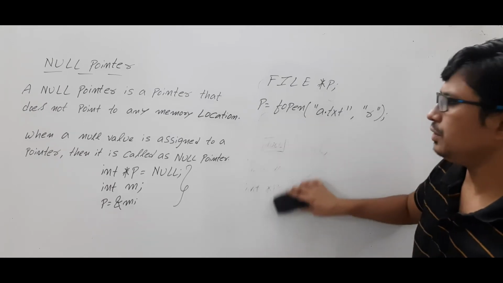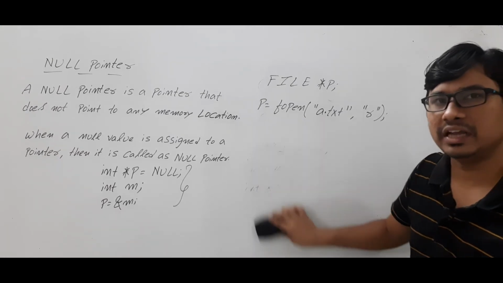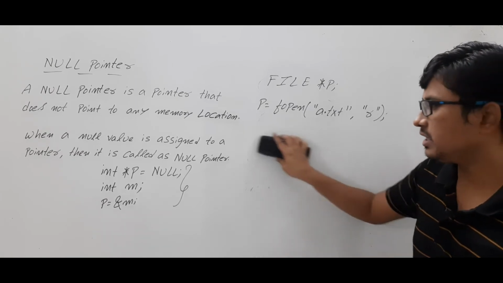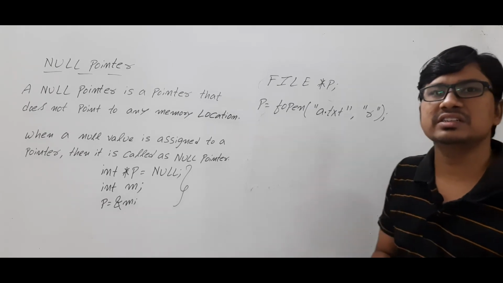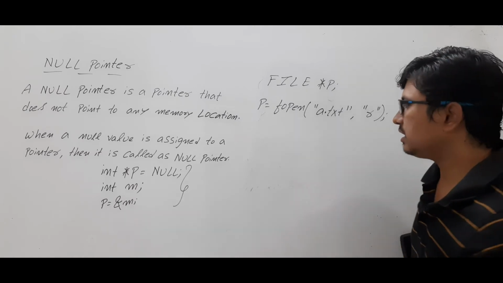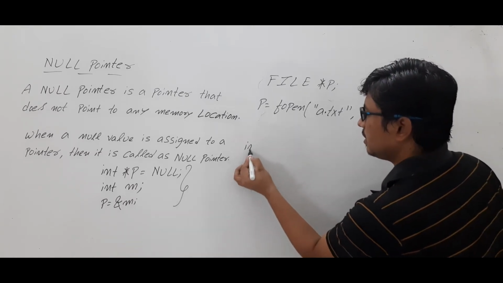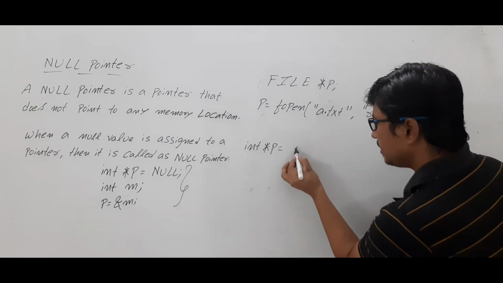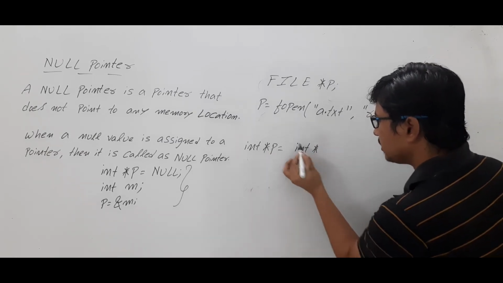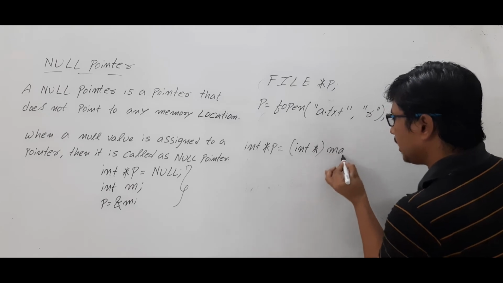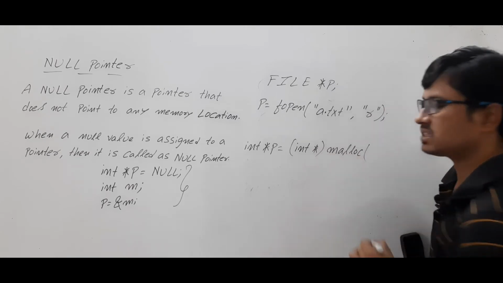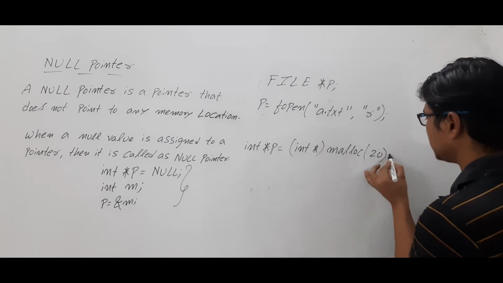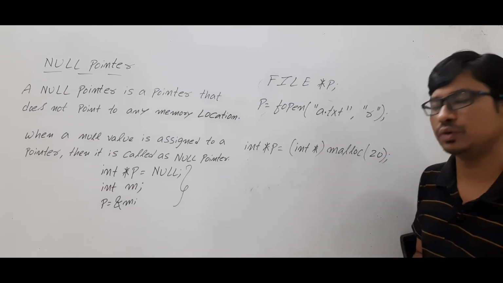Similarly, you have learned about dynamic memory allocation. We can allocate the memory dynamically using two functions such as malloc or calloc. Let's assume that I have declared an integer pointer and I have written malloc with typecasting as int. Whatever memory I am allocating, let's assume the size is 20.